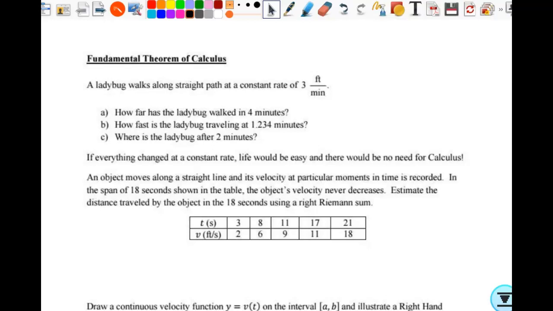Fundamental theorem of calculus. I tell my kids this is a big day in your life. Write down January 12th, the day you learned the fundamental theorem of calculus. Nobody's excited?